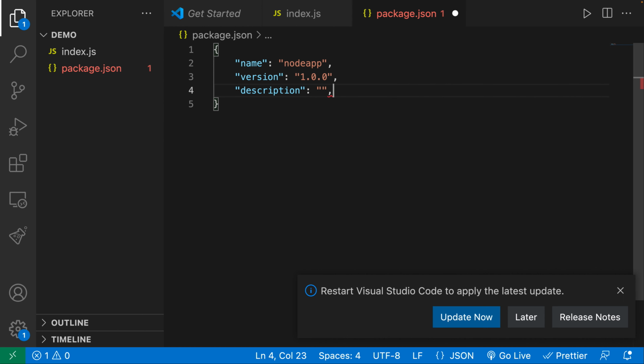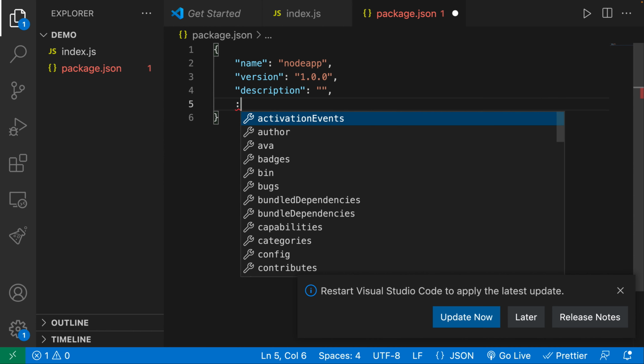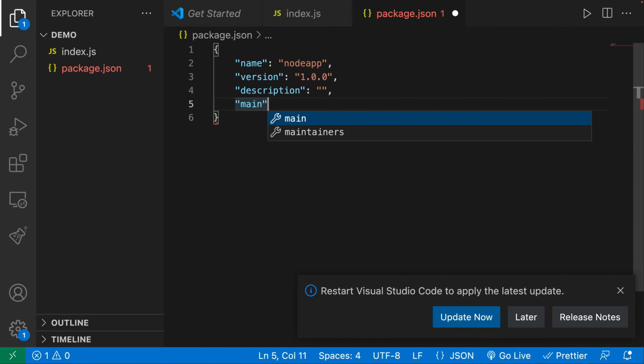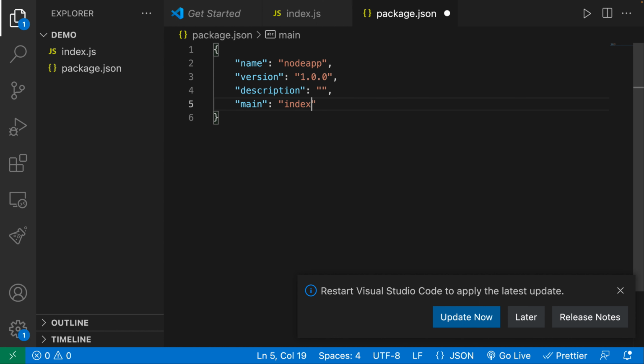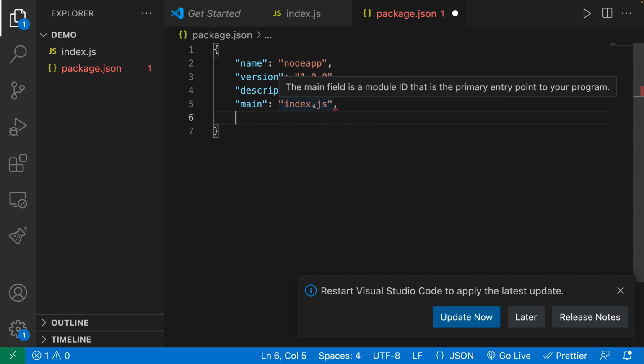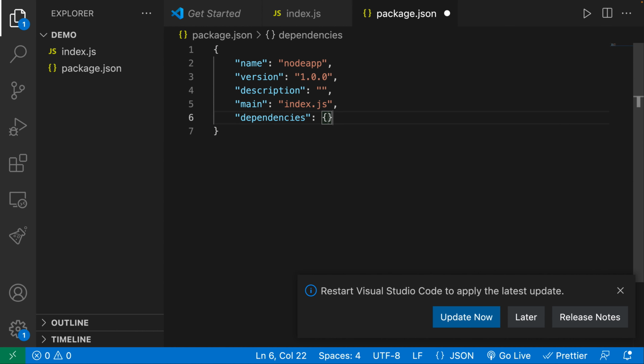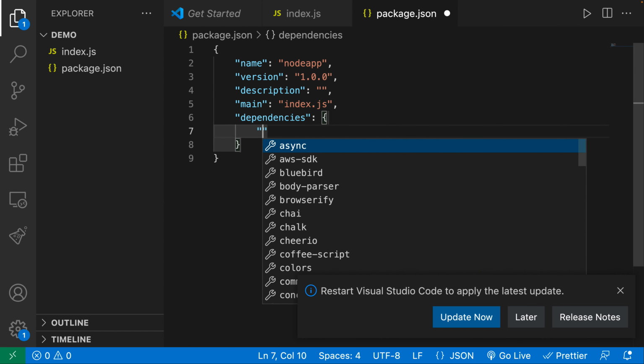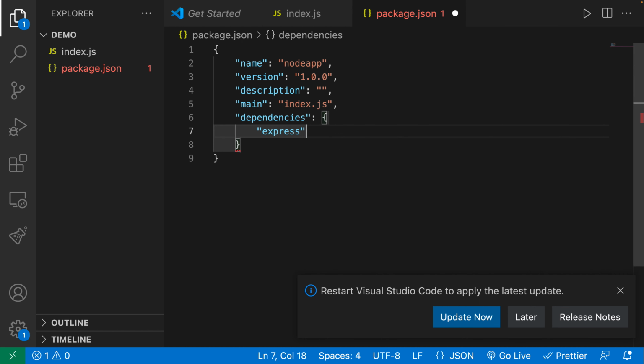And then over here, we're going to specify the main file by saying main, and then index.js. And then we're going to specify some dependencies that we need. So in order to run this application, I want to get some JavaScript dependencies that somebody else has created, and these are hosted in NPM. So over here, I'm going to say dependencies, and this is going to be an object. I just want to get one dependency, and this is going to be called Express.